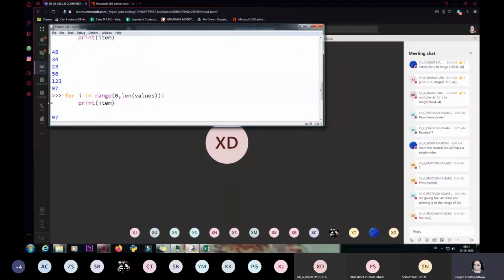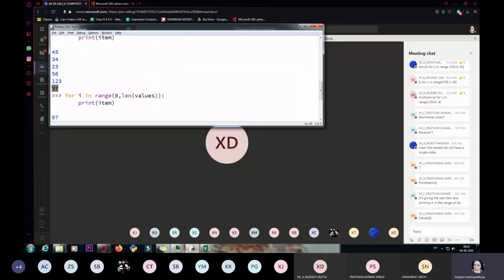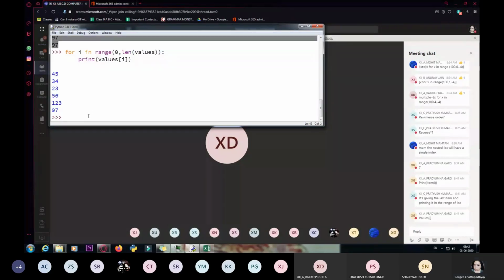Last item which was there, yes, that is 97, because when I executed this particular loop, item was the variable which was storing individual items in values. So the last item to be stored in item was 97. That was still there in the memory. That is the reason why 97 was printed. Got it?